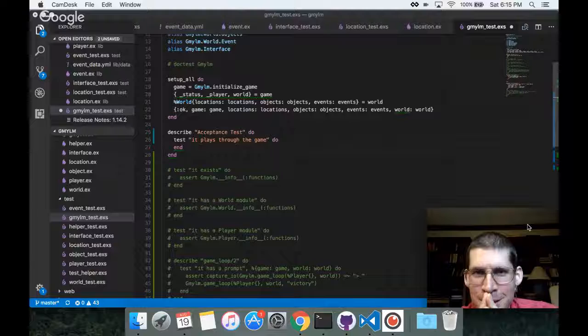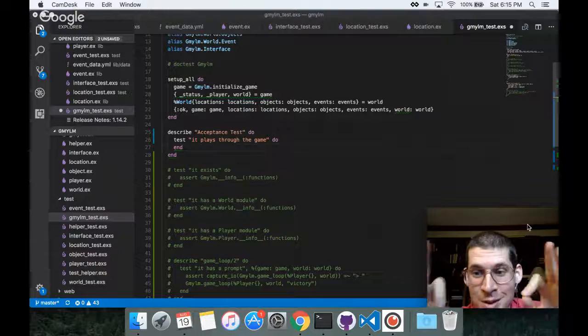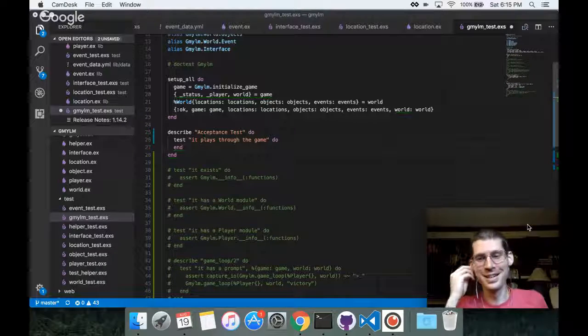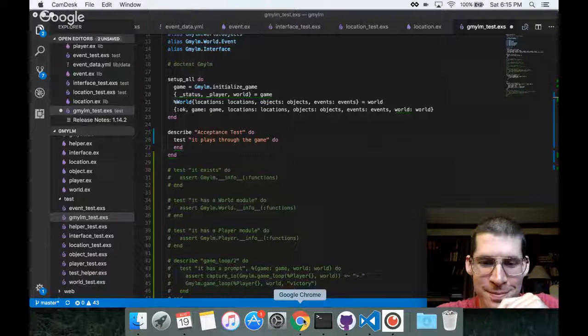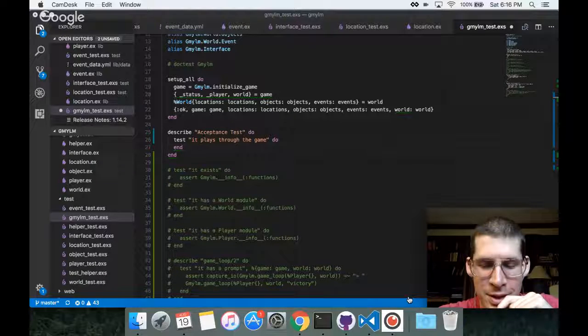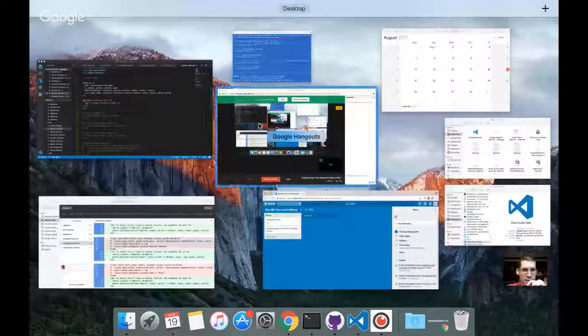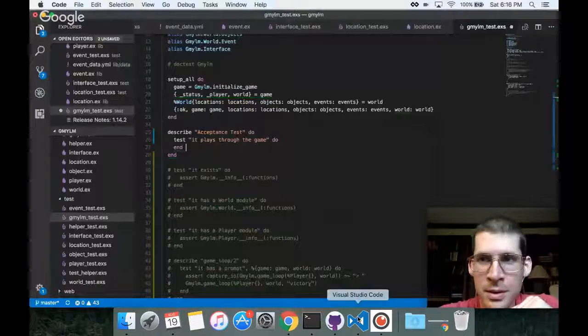It's not been a great day for remembering to do important things for code casting here, such as supplying a camera or sharing my screen. Google Hangouts is sharing. That's great. It's reassuring. So we've got the acceptance test, bare bones, Trello card written. Google Hangouts is telling me that it's still going.